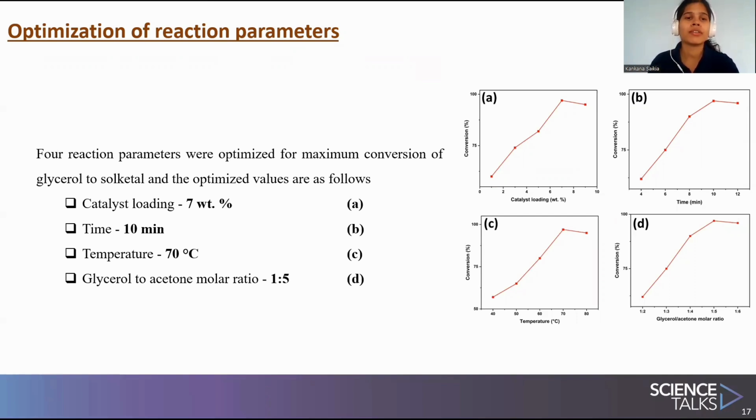So we find that the optimum catalyst loading is 7%. Similarly, we can see the effect of other reaction parameters, and we have thus found the optimum conditions. Catalyst loading is 7%, time is 10 minutes, temperature is 70 degrees Celsius, and the glycerol to acetone molar ratio is 1:5.